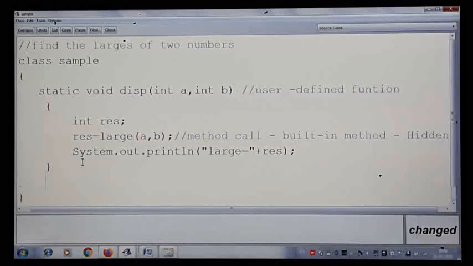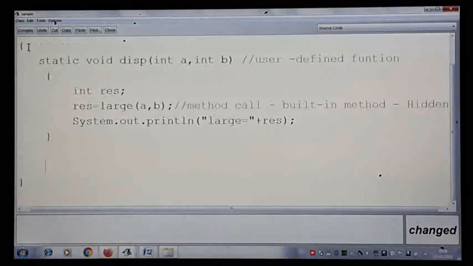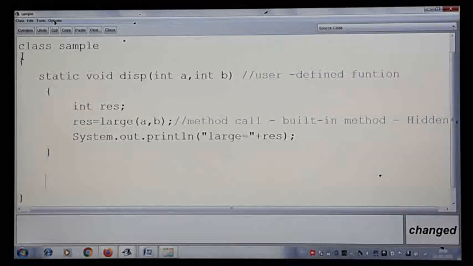Inside the same class, you can see the brackets here: there is one opening bracket for the class and there is a closing bracket. First I have written a method, and the display method ends here. Then I'll write one method by the name large. Similar to Math.max, this large method should work.